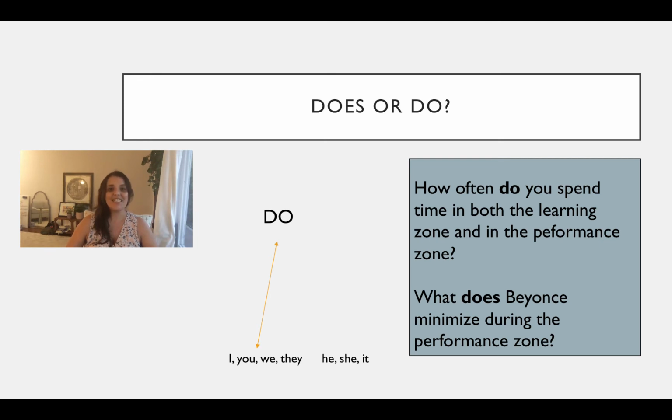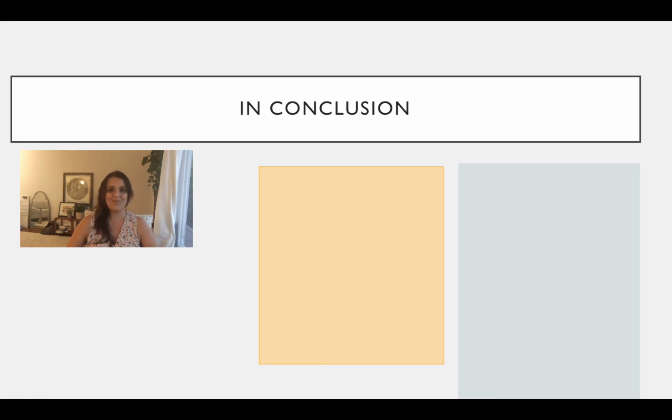When our subject is he, she, it, we need to use does. If we're asking a question about the past, we can use did for all subjects. So in this question, we're using do because the subject is you. In this second question, we use does because Beyonce is like she. Beyonce is third person singular.